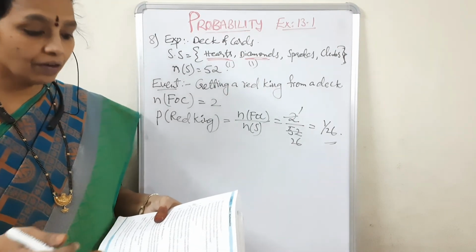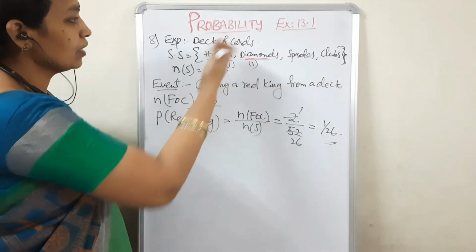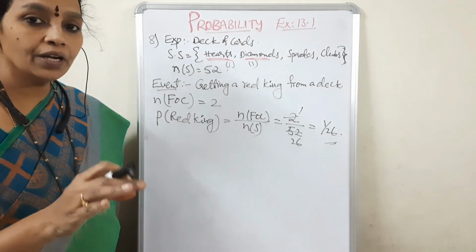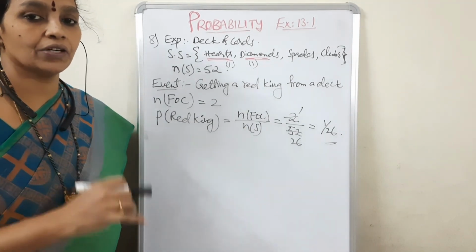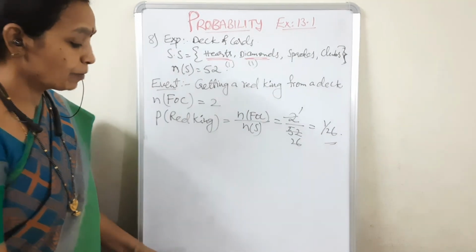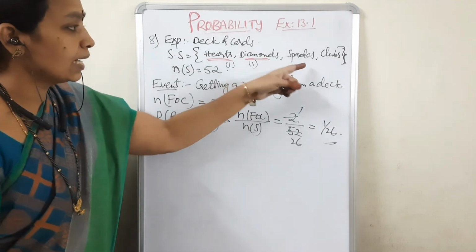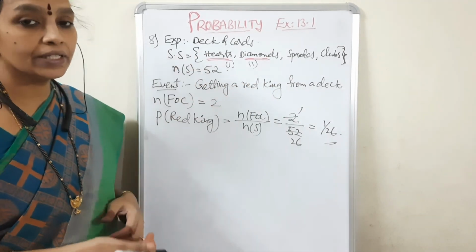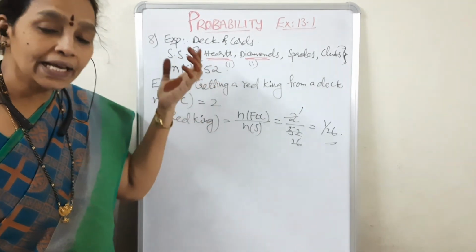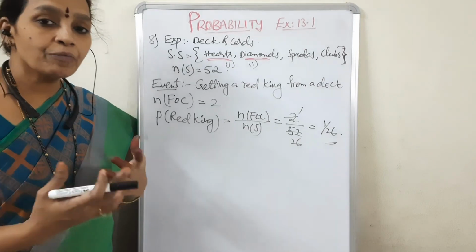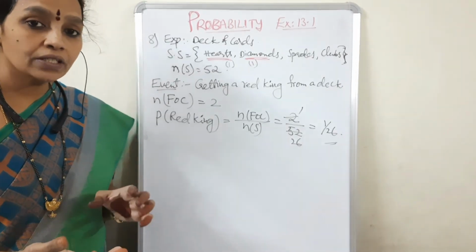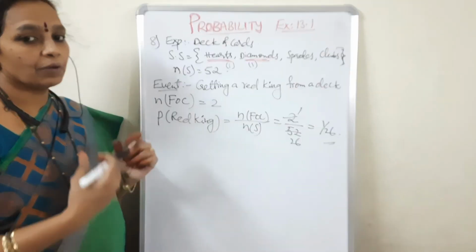Then, when a deck of cards is well shuffled and one card is taken out, what is the probability of getting a prime number card from the deck of cards? This is one of the questions. Like that we can frame some more questions. What is the probability of getting a black queen from the deck of cards? What is the probability of getting an ace from the deck of cards? What is the probability of getting face cards, or non-face cards, from the deck of cards? Like that we can prepare.